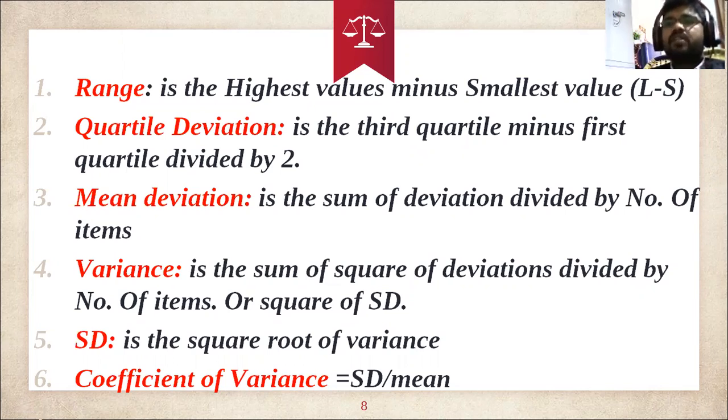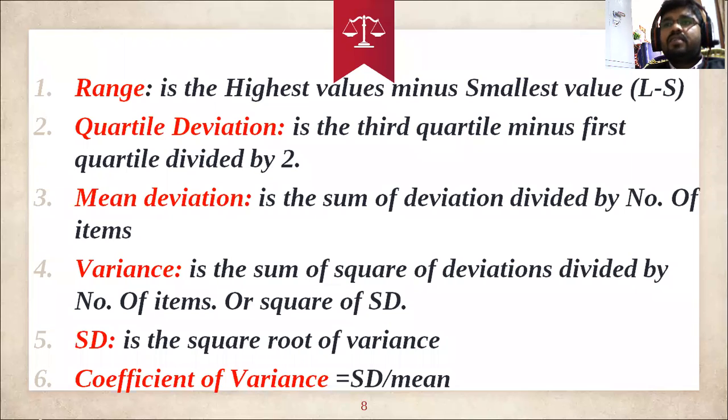The mean deviation is the sum of deviations divided by the number of items. When you calculate the average value, it shows how much is deviating from the midpoint. The mean deviation can be calculated from the mean, median or mode, depending on our requirement.